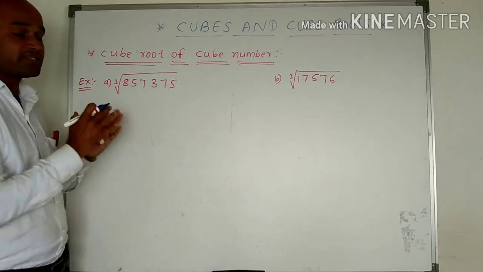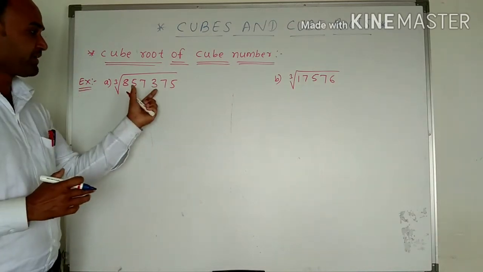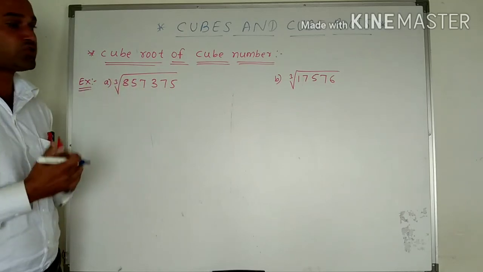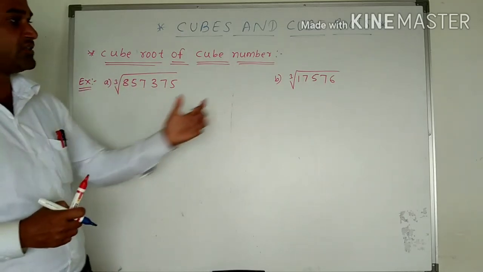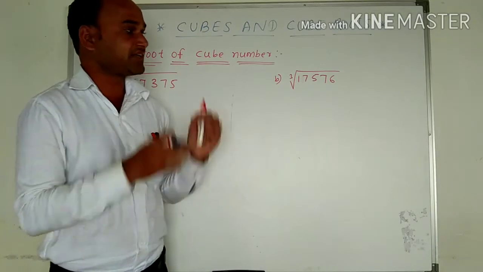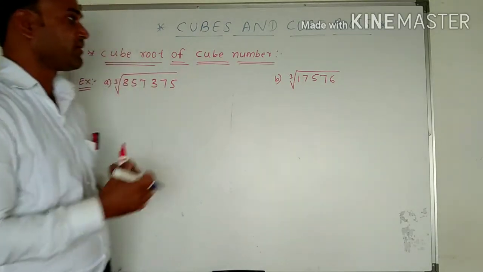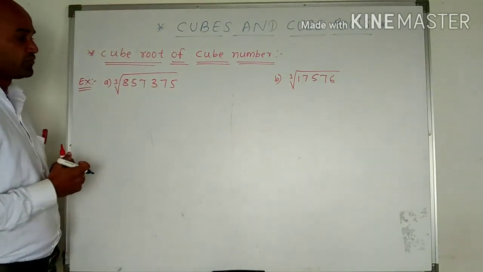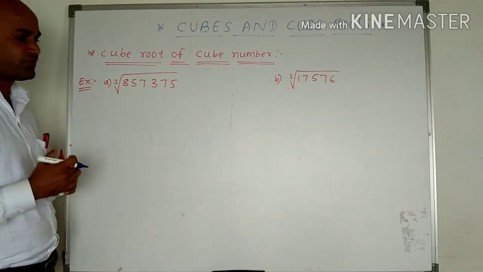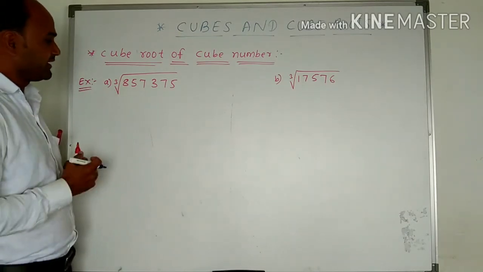857,375 is there, and that number is a perfect cube number. If it is a perfect cube number, how do we find the cube root of these numbers? And also this 17,576 is a perfect cube number. Then how do we find the cube roots of those numbers? This is a very simple trick we have, with the help of which we can solve it easily.